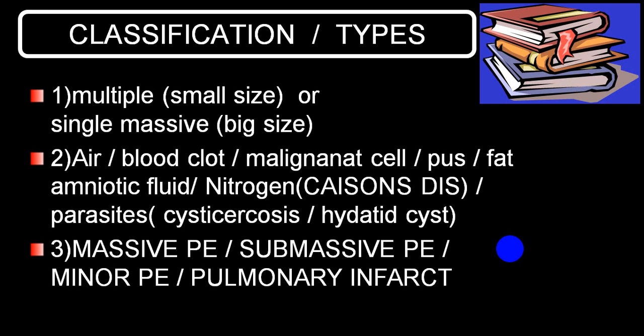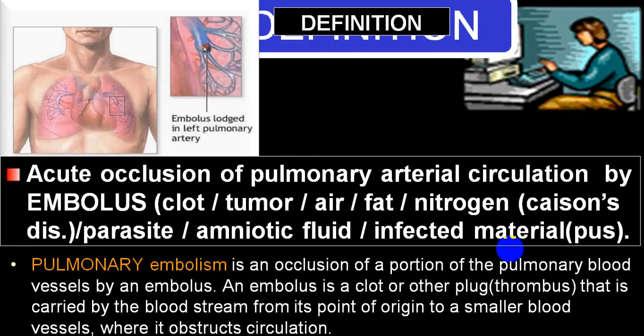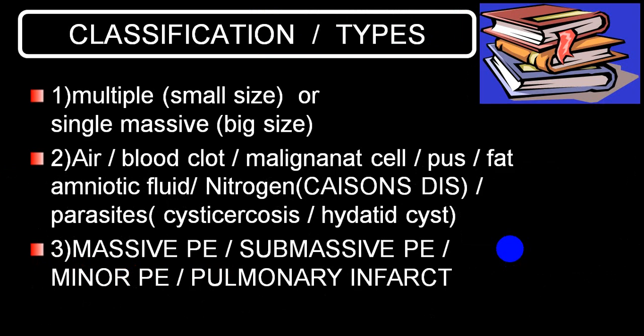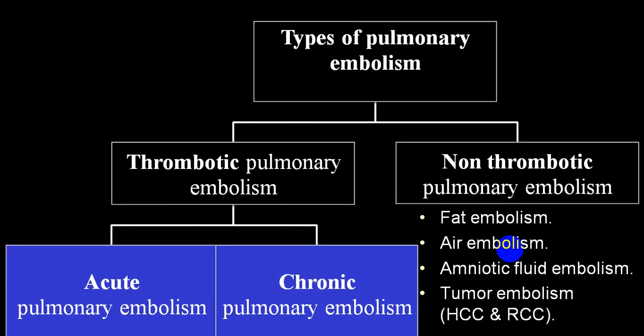And then it is classified depending upon the stages or the different varieties of embolism. One, massive pulmonary embolism. Second, submassive pulmonary embolism. Minor pulmonary embolism. And the last group we call pulmonary infarct. So these are the different categories which are being described. So it can be thrombotic, non-thrombotic. In thrombotic, it can be acute and can be chronic.